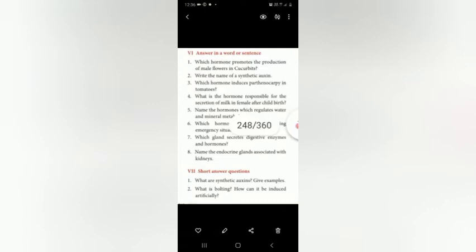Second one, write the name of a synthetic auxin. This one also, yesterday, that means in the previous video class, I told you: 2,4-D. 2,4-dichlorophenoxyacetic acid. Dear children, in this question you have to write the full form, not the abbreviation. No need to write 2,4-D.